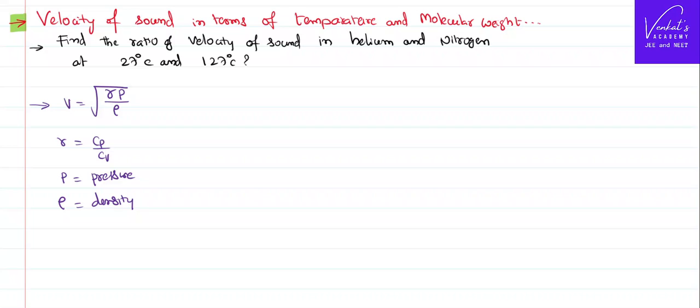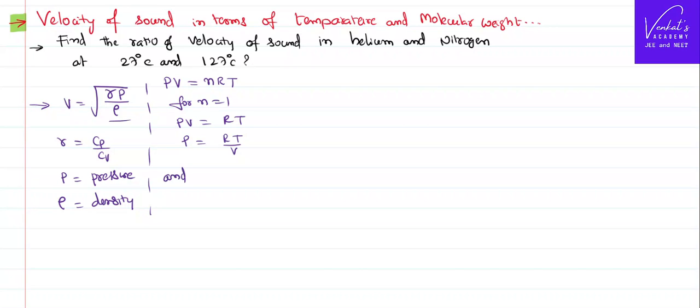Now, I want to express this further using the ideal gas equation, because it's going through the medium air, which is a gas. PV equal to nRT, where n is the number of moles. For n equal to 1, I can write PV equal to RT. So in place of pressure, I can write RT by volume.